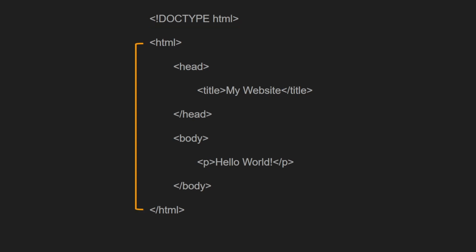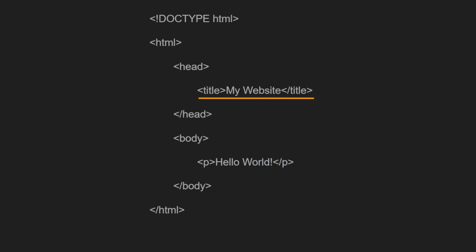Next, we have the HTML tag, which you'll notice is a pair, one at the beginning and one at the end. You must have both, and everything must go inside them, except for the doctype tag. Inside the HTML tag, we have two tags, the head tag, another pair, and the body tag. Yes, also a pair. We can sum up their roles by saying that the head tag contains everything about the website that you don't really see in the browser, and the body tag contains all the things that you do see in the browser, kind of like mind and body, right?